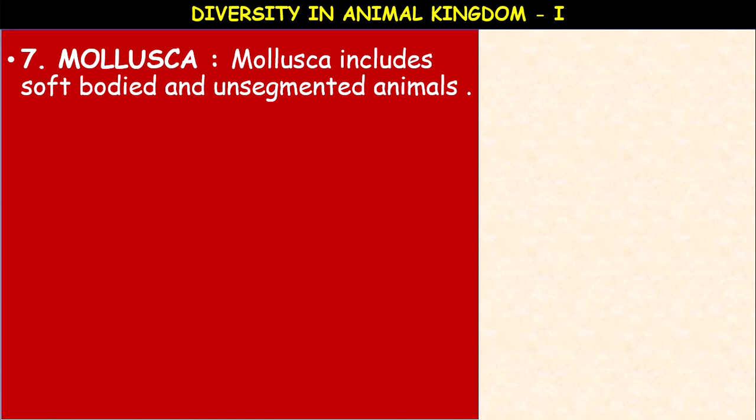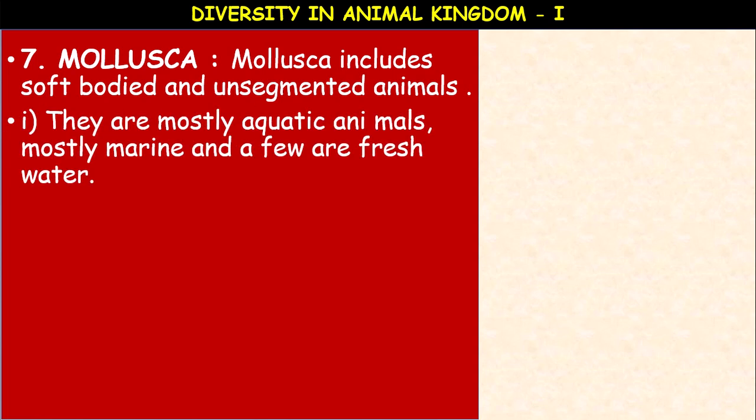Mollusca include soft-bodied and unsegmented animals. The body is not segmented, unlike Annelida and Arthropoda, where the body is segmented. Here in Mollusca, the body is unsegmented and soft. In Arthropoda, the body is chitinous. A chitinous layer is present over the body, a protective, tough structure.